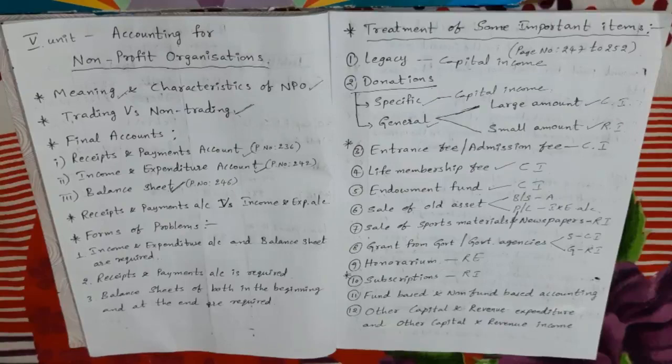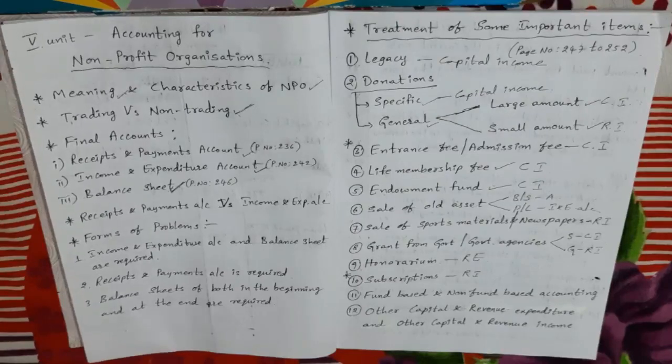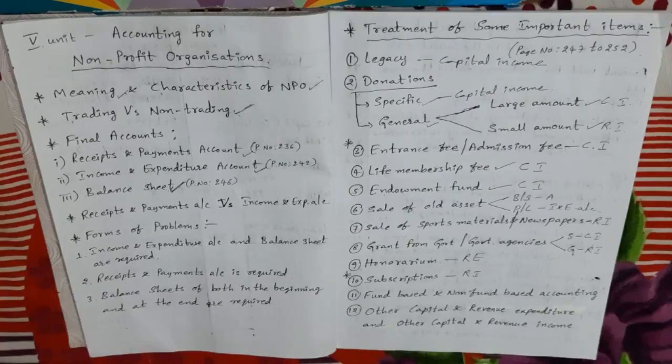Suppose a general fund is given, non-fund based. Then that general fund also we take on the balance sheet liability side. But what is important is that any expenses or income related to that fund, we adjust in the income and expenditure account. If a particular fund is not given, the expenditure and income we take in the income and expenditure account. In the problem I will explain this again.